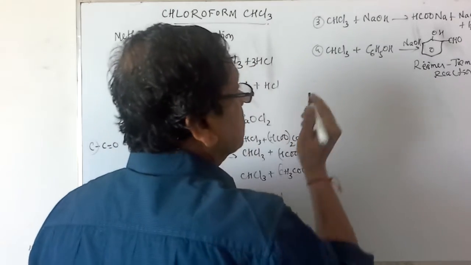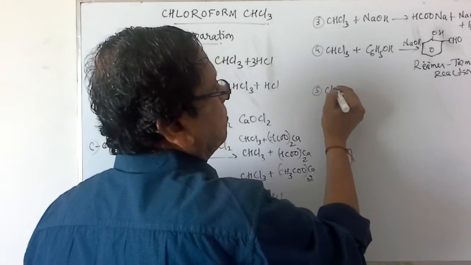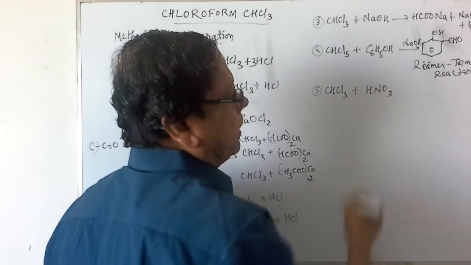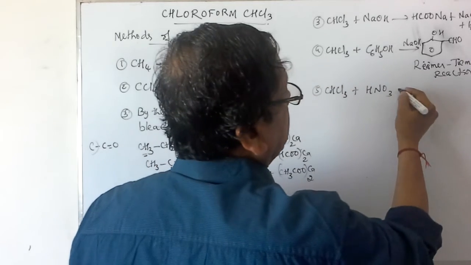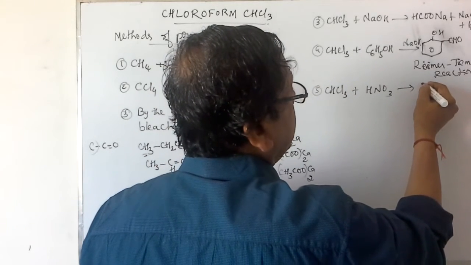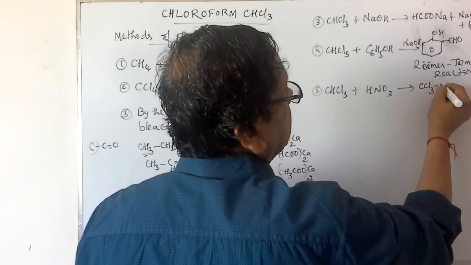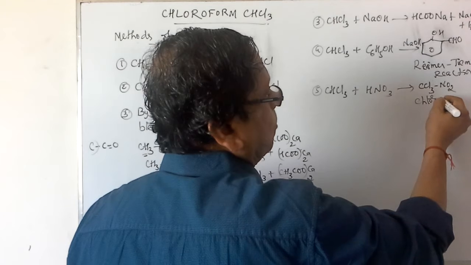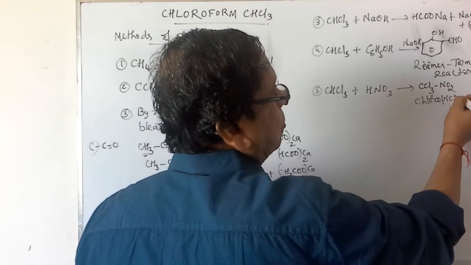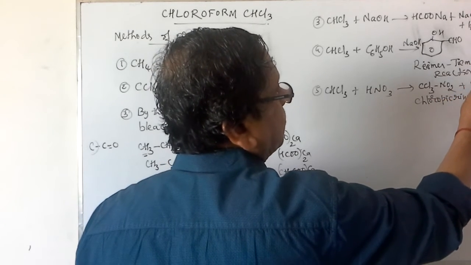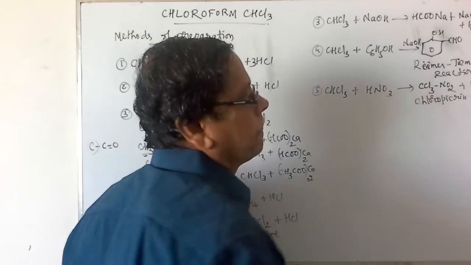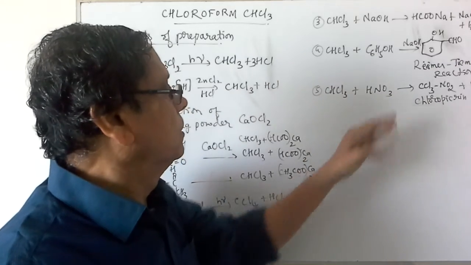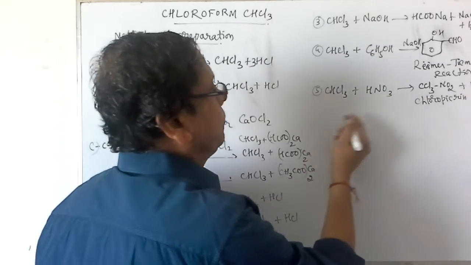The next reaction is when chloroform is treated with concentrated HNO3. One hydrogen atom will be replaced by a nitro group, giving CCl3NO2. This is named chloropicrin, formed along with H2O. So these are the various reactions in which we can convert chloroform into various other products.